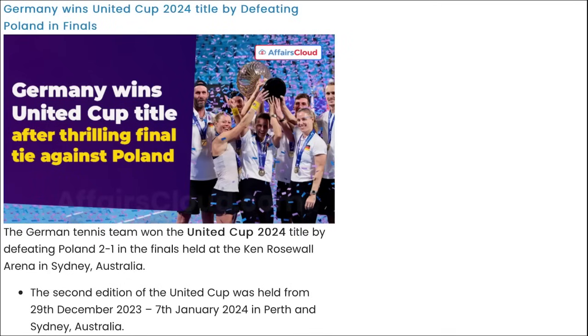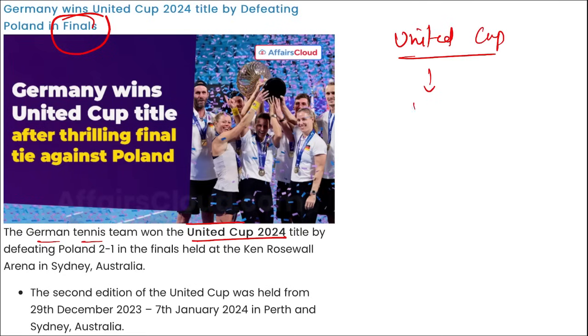Next is Germany has won the United Cup 2024 title by defeating Poland in the finals. So we are talking about United Cup 2024, right? So German tennis team has won this United Cup 2024. Next question can be asked is United Cup. It is related to which sport? It is related to tennis, right? So United Cup 2024 title won by German team.